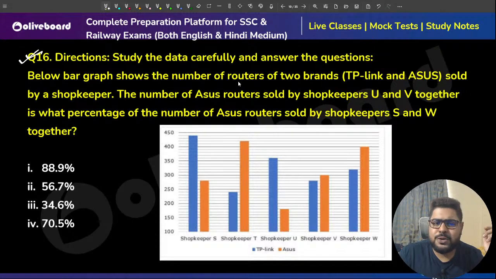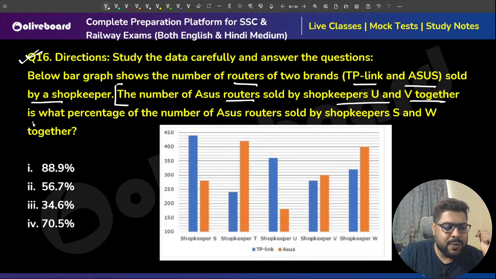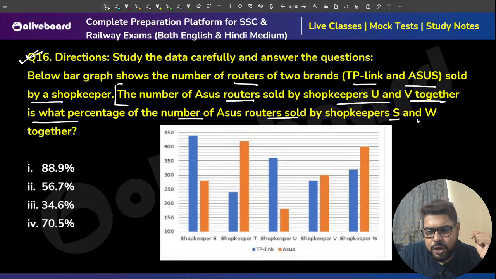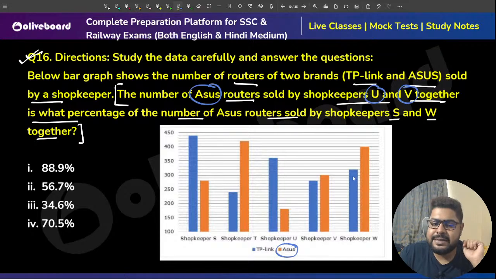Below graph shows TP-Link and ASUS routers sold by a shopkeeper. The number of ASUS routers sold by shopkeepers U and V together is what percentage of the number of ASUS routers sold by shopkeepers S and W together? Now, first and foremost, data picking. ASUS routers, U and V. ASUS means the orange bars. U and V, this one and this one, sir.